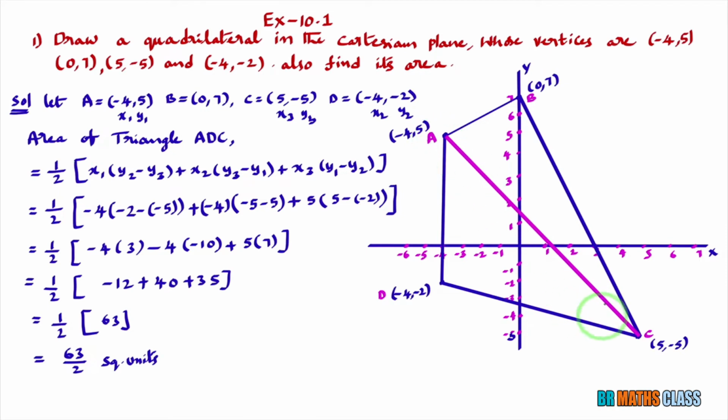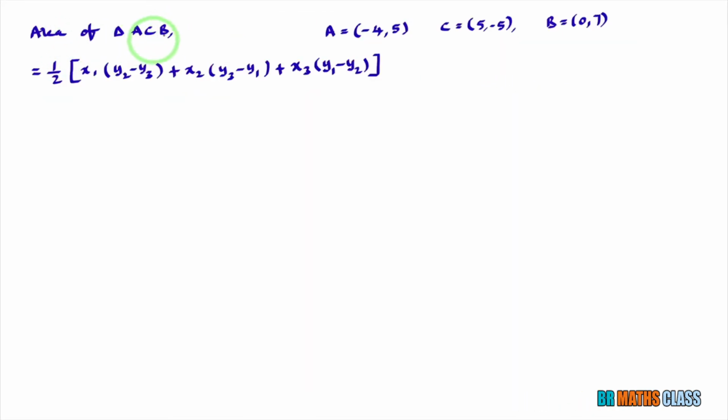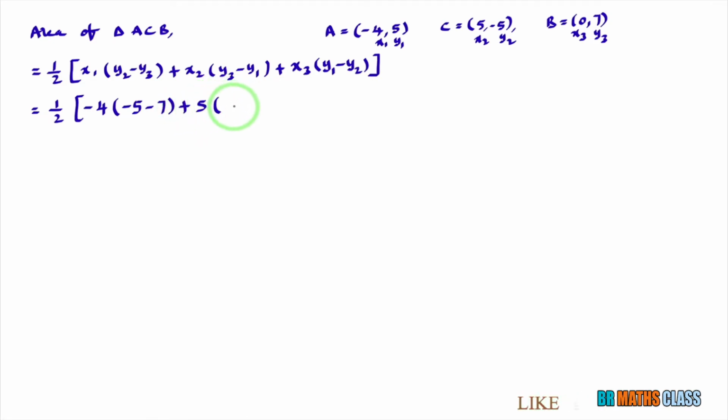Now I'll calculate the area of triangle ACB. I'll consider A as (x1, y1), C as (x2, y2), B as (x3, y3). I'll substitute these values in the area of triangle formula. Half into, what is x1? x1 is minus 4 into (y2 minus y3). y2 is minus 5 minus y3 is 7, plus x2. x2 is 5 into (y3 is 7 minus y1 is 5), plus x3. x3 is 0 into (y1 is 5 minus y2 is minus 5, minus of minus plus 5).